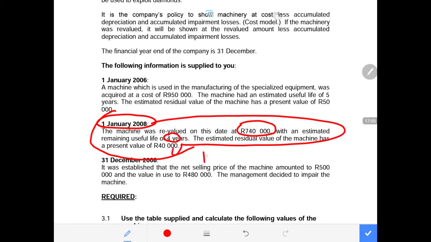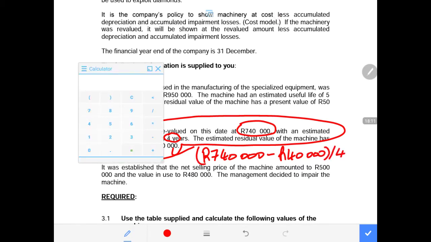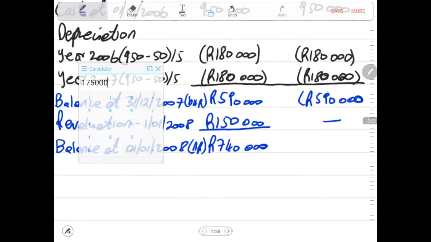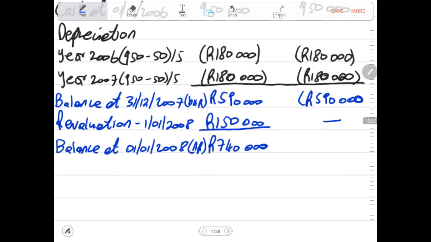That means when we're calculating the depreciation, it will be 740,000 rands, which is the new value under actual, minus the residual value of 40,000 rands. Then we divide by the remaining useful life. This will give us the depreciation for the actual column. Obviously it will be 700,000 rands, and we divide by 4 in order to get to 175,000 rands. So now we are calculating this new depreciation.